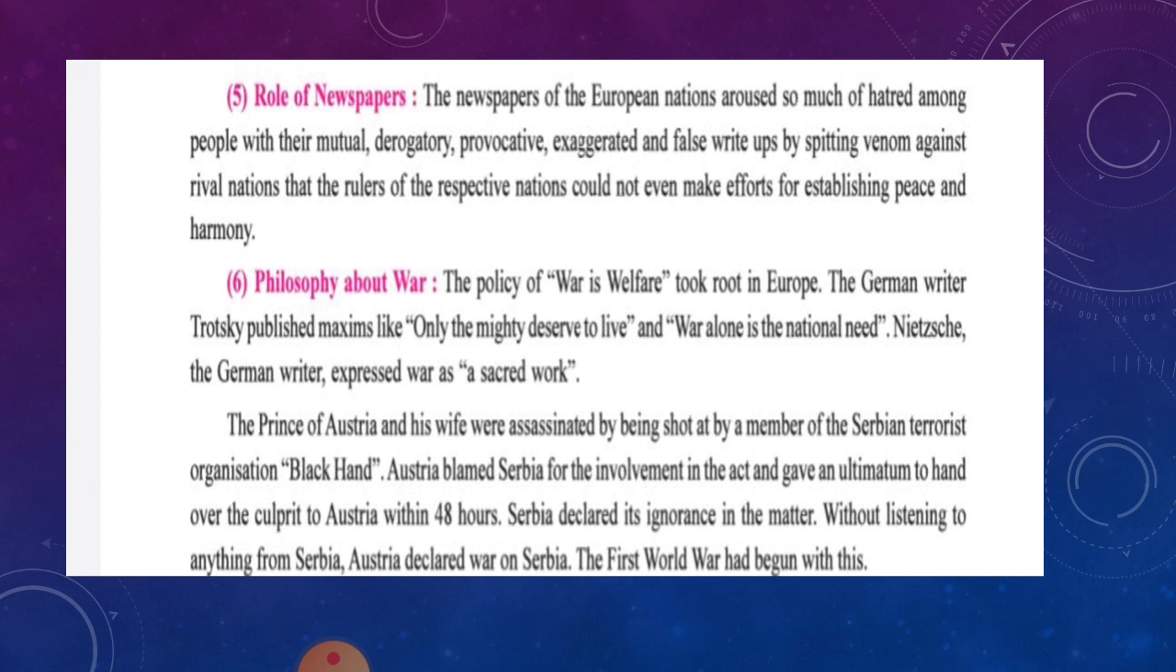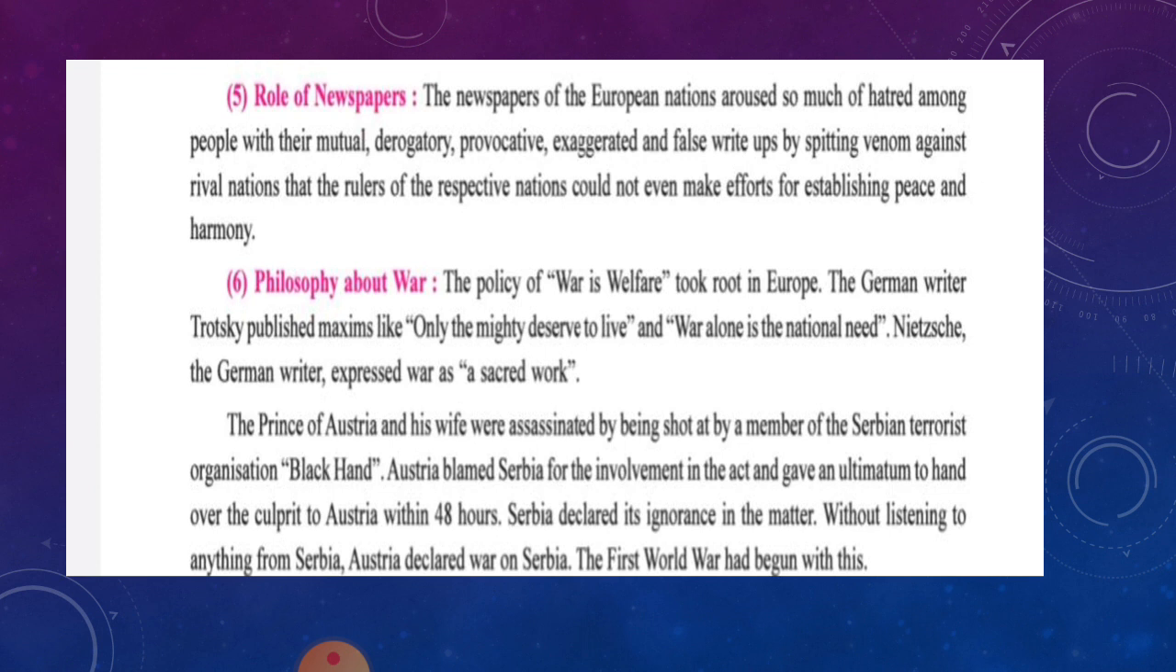The German writer Treitschke published a maxim: only the mighty deserve to live, and war alone is a national need. Nietzsche, the German writer, expressed war as a sacred work.